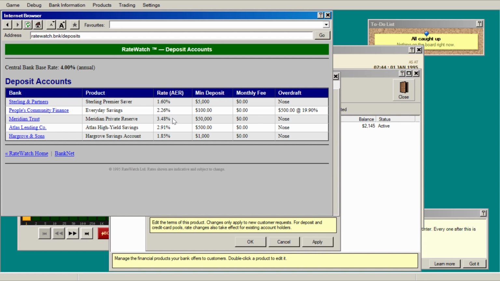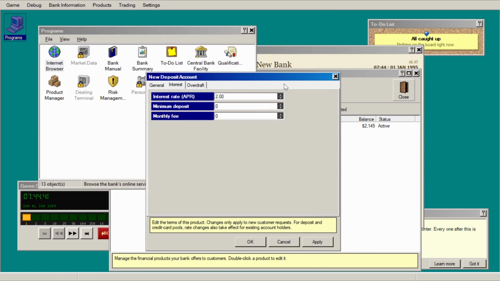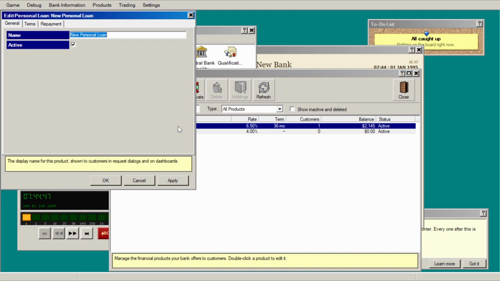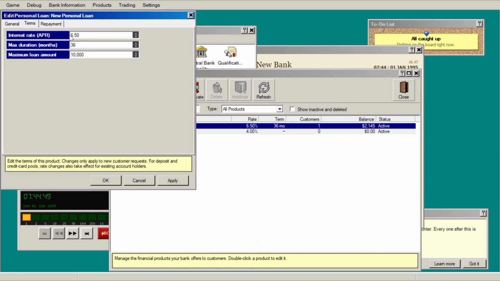So if we set it to 4%, then we're going to be offering a higher rate than any other bank is offering. So that would make it attractive to customers. So let's put it up to 4%, and we'll make that product. So just as a reminder, if we go back to our personal loan, our interest rate was 6.5%. So the idea here is what we're going to do. We're going to take money from our customers at 4% and then lend it out at 6.5%.